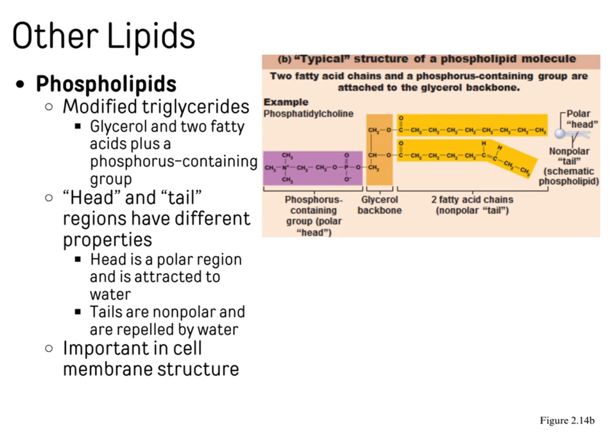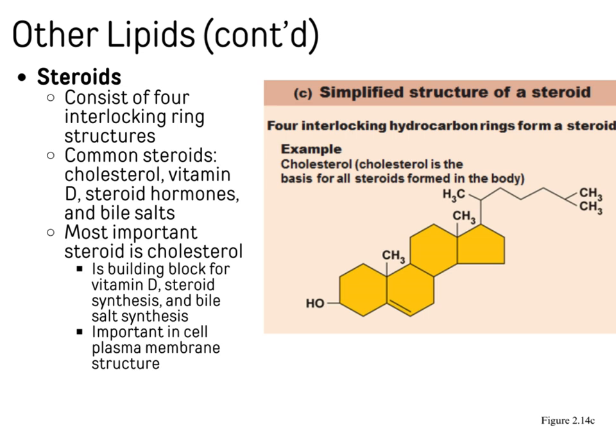This head group is going to be hydrophilic. It likes to hang out near water, whereas the component that has glycerol and fatty acids is hydrophobic, or essentially scared of water. That's going to be important in cell membrane structure because the arrangement of phospholipids creates the cell membrane. Generally, what we see in a cell membrane is 2 layers of phospholipids, with their head regions facing either the outside or inside of the cell, and their tail region on the inside, sequestered away from watery environments.